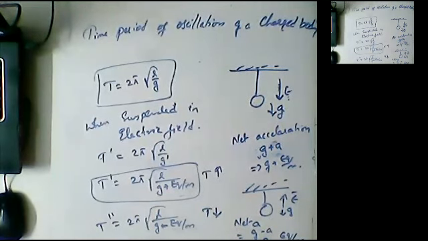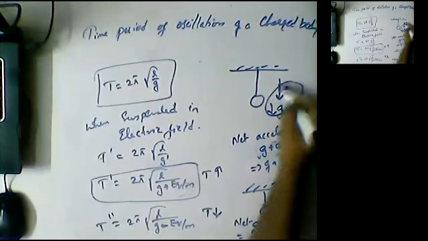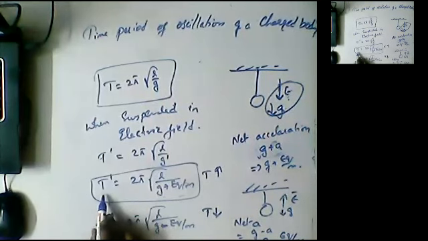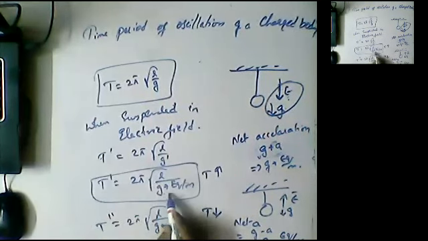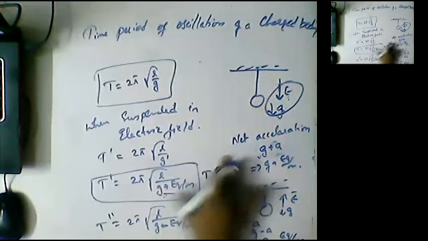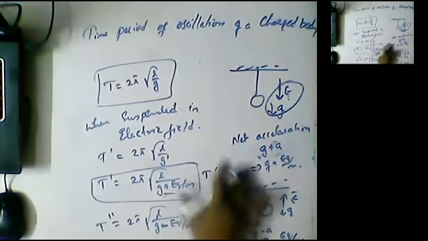Okay, so whenever a charged particle is suspended in a uniform electric field, the net acceleration is going to sum up. So g effective acceleration increases, so if this whole value increases, the time period will decrease, guys.